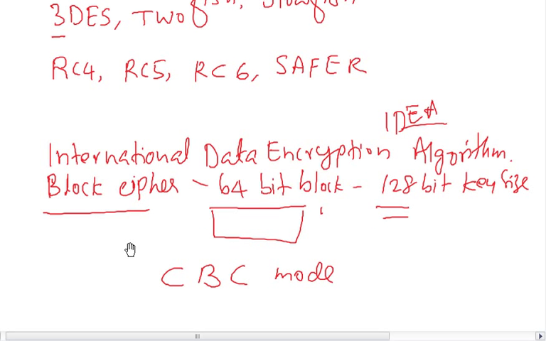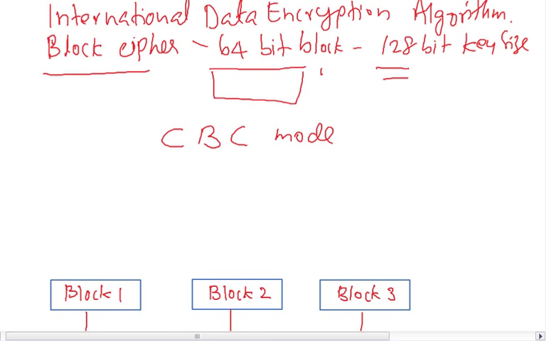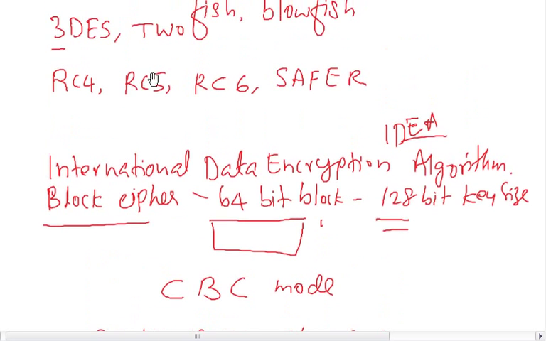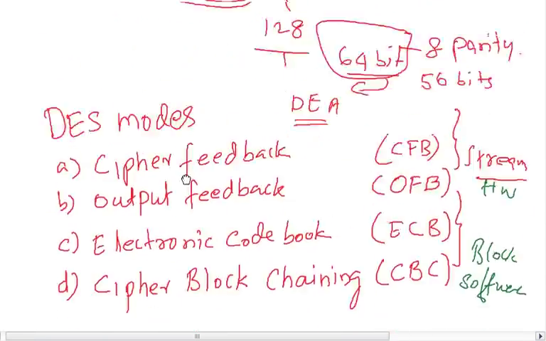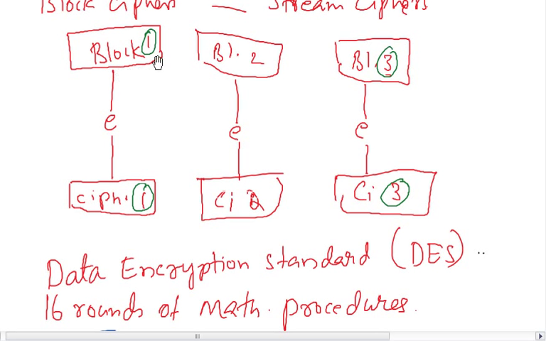Now let's understand the CBC mode. CBC stands for cipher block chaining. We have already seen the block ciphers. When block 1 is encrypted, you get a cipher, and when block 2 is encrypted, you get another; the block size of the plain text and the block size of the encrypted text are one and the same. And if the same text appears in two blocks, the cipher will also be the same, and you can't do anything about it. This is what block ciphers do.